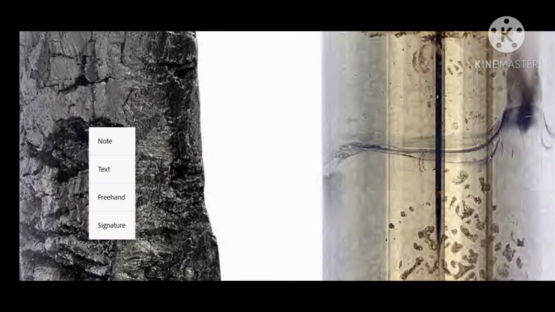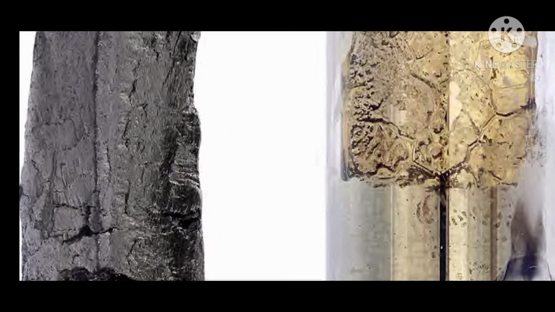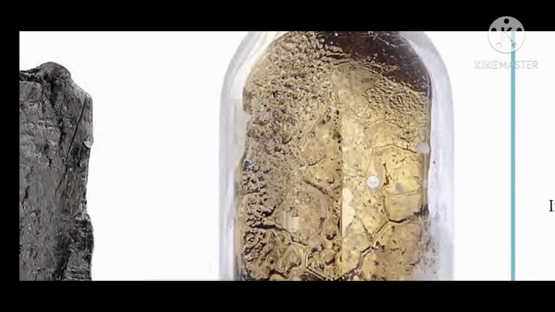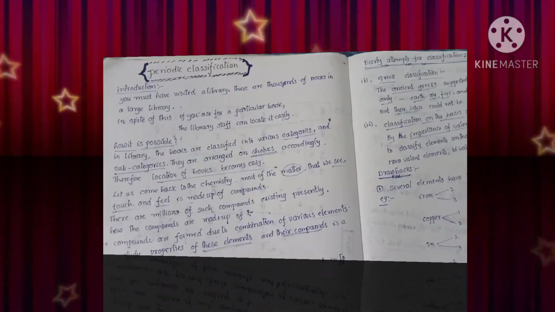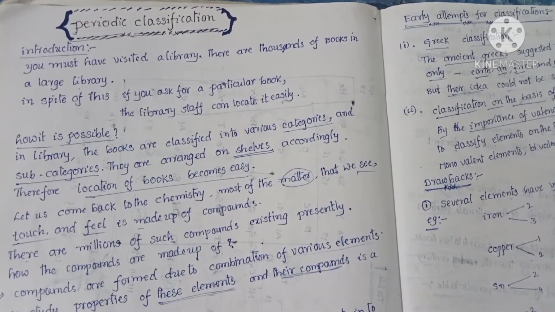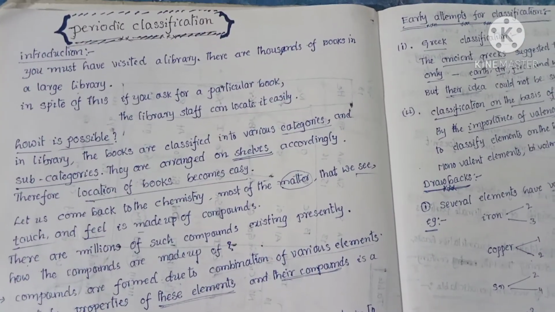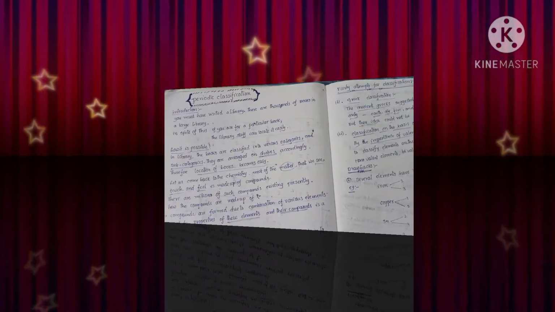At the same time, let us come to chemistry. Most of the matter that we see, touch and feel is made up of compounds. The compounds may be solid, liquid or gas. There are millions of such compounds existing presently. Already we discussed how these compounds are made: they are formed due to the combination of various elements. To study the properties of the elements and their compounds is a very tough task.